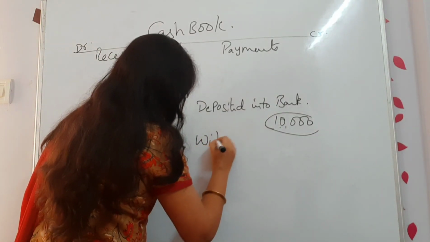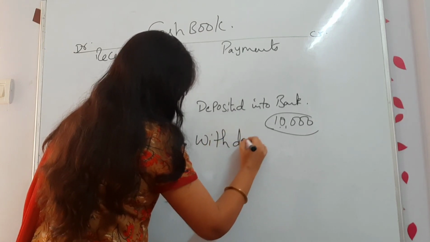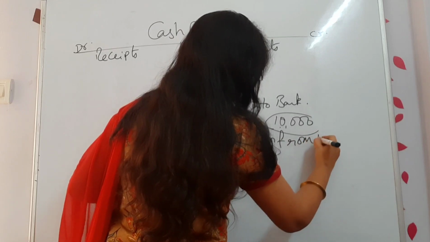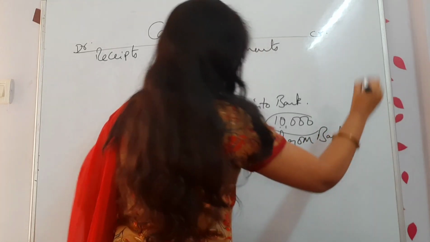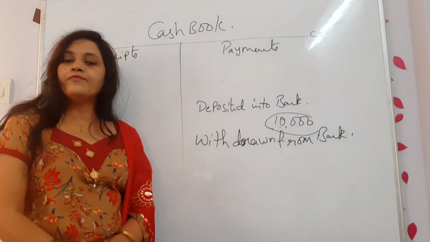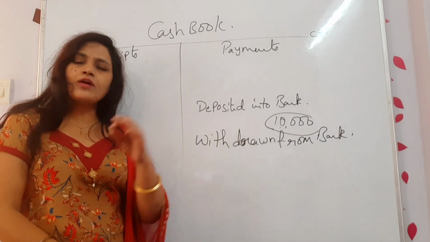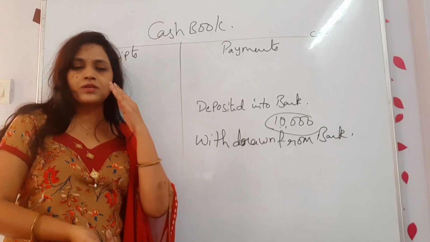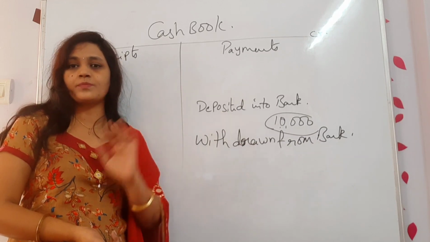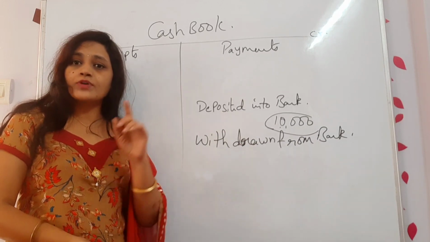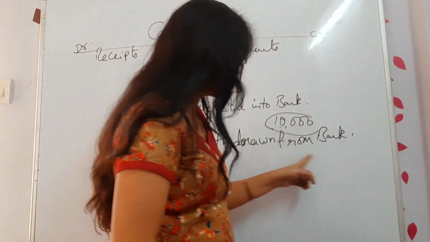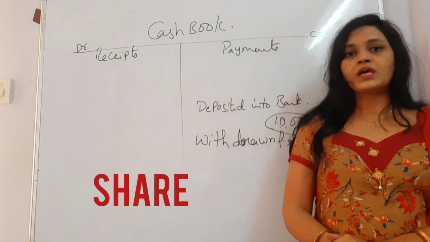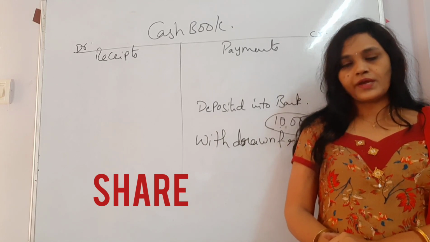Okay, now one more thing. Withdrawn from bank. Withdrawn from bank for office purpose, not for personal purpose. If it is for personal purpose, we need not discuss it, it is just a payment. That's it. For office purpose, I have withdrawn 5,000 rupees from the bank. Now what should I do with this? Is this a payment for me? Yes, it is a payment.